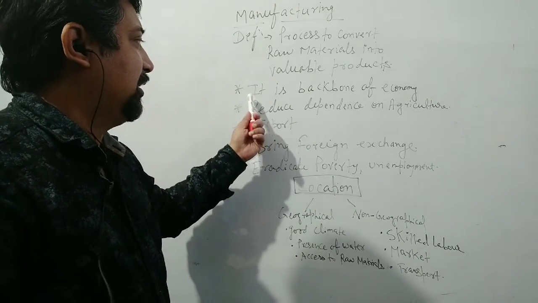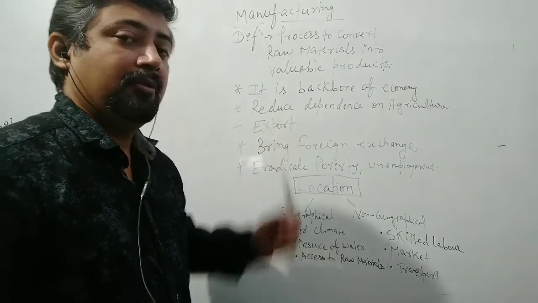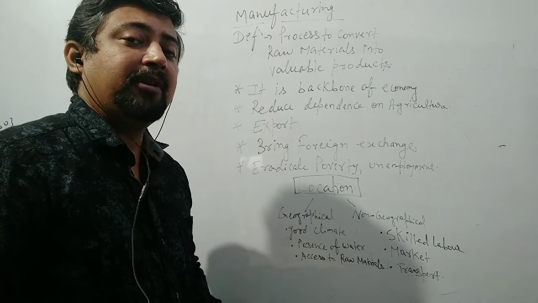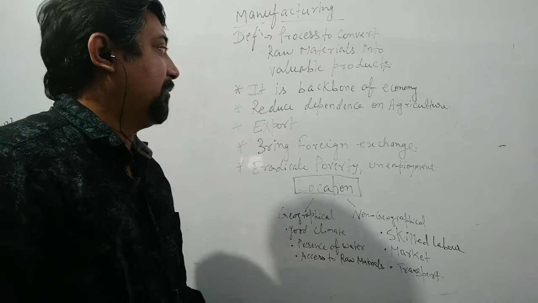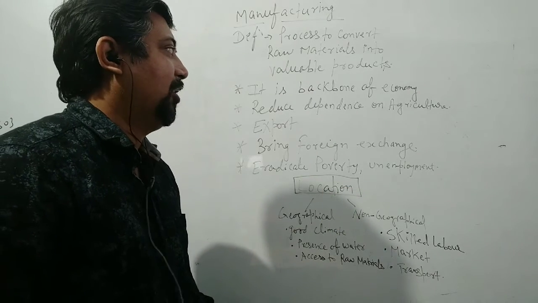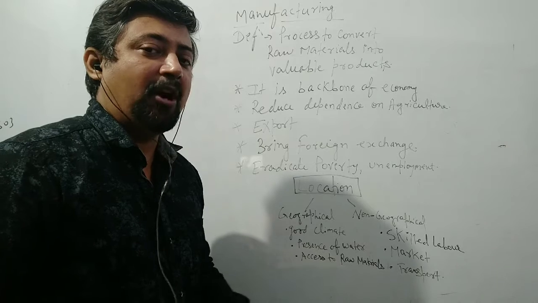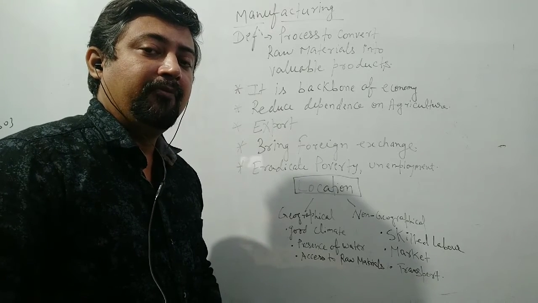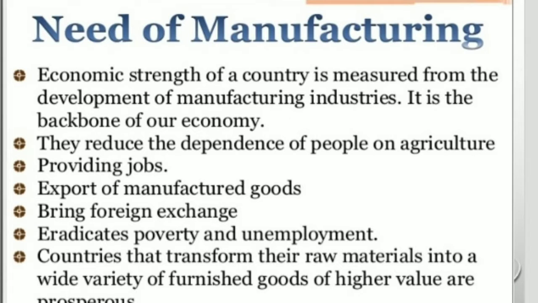The first point is written, it is the backbone of the economy. Why is it termed the backbone of the economy? Because here the products will be manufactured and made available to society. Without the manufacturing process, we cannot expect any product, and without product, we cannot survive, because we are encircled with valuable products. All over the society you will find products available. So products are very important for our life, and without product we cannot survive.